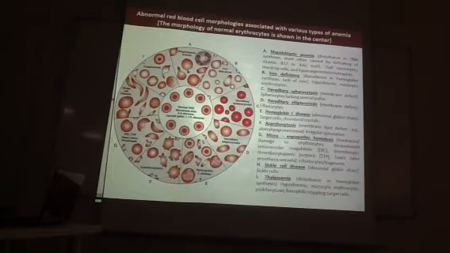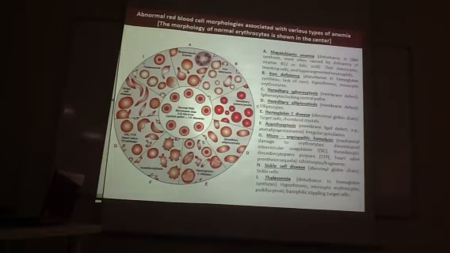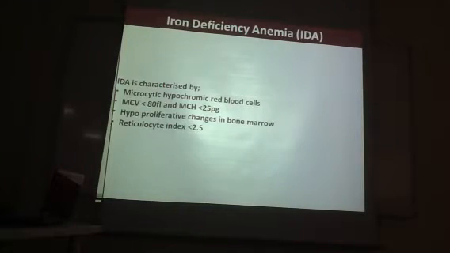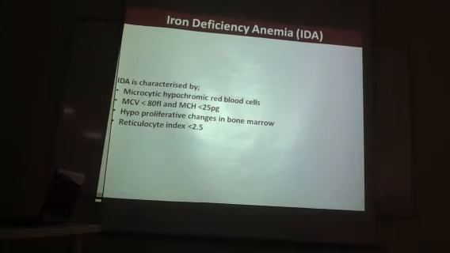For example, iron deficiency anemia, or microcytic hypochromic anemia. Iron deficiency anemia is characterized by these things: microcytic hypochromic red cells, with reduced MCV and MCH.